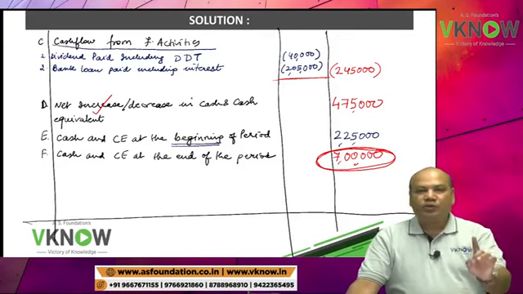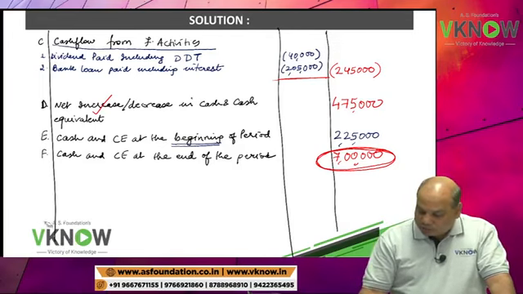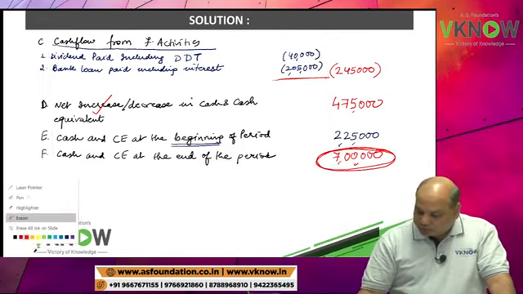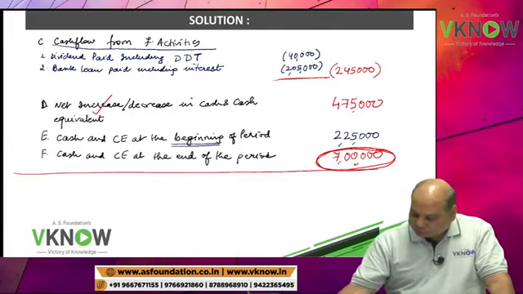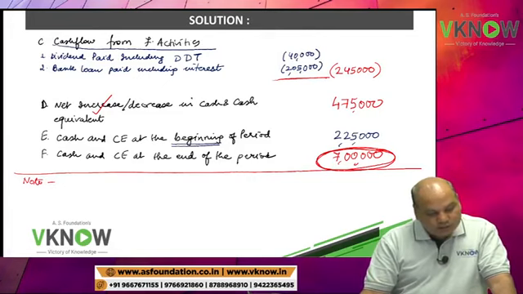This answer is over, but we will dictate one note. Write down the note. Sir, what is the note? Note for that non-cash item.